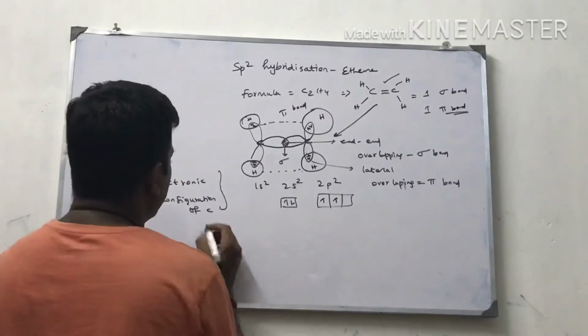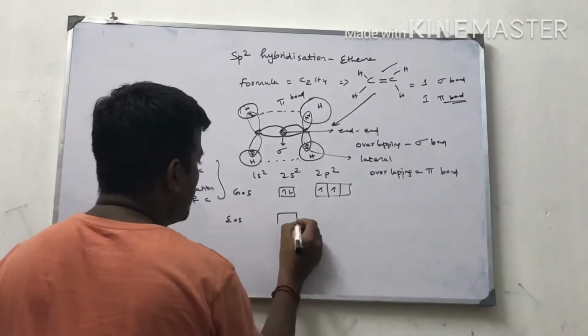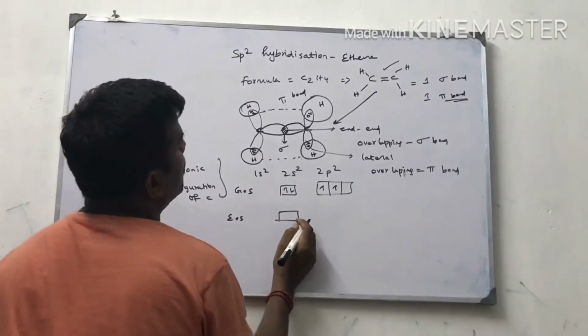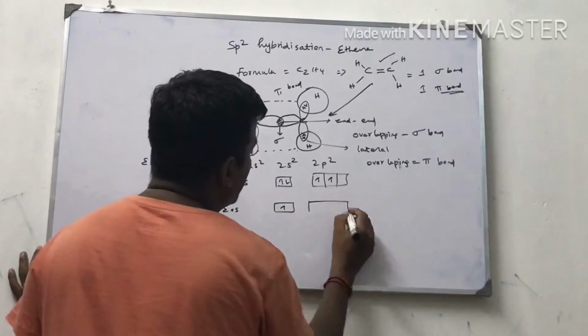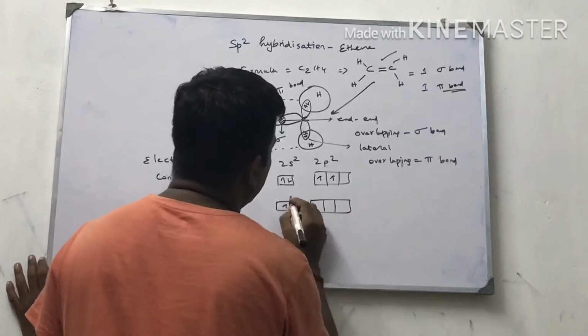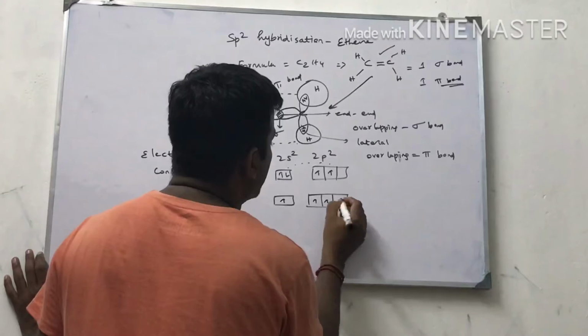This is the ground state, next one is the excited state. When the hydrogen molecules approach the carbon, energy is released, therefore the electron from the s orbital jumps to the p orbitals. So 1, 2, 3.